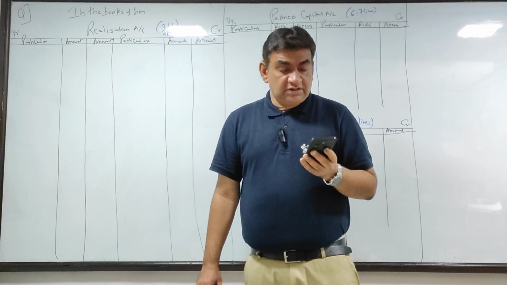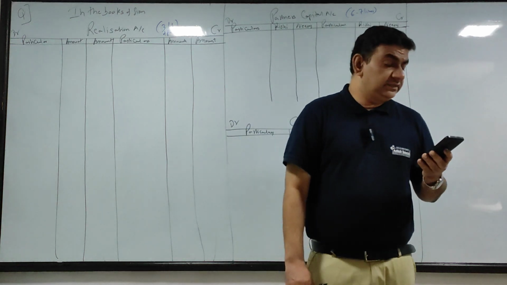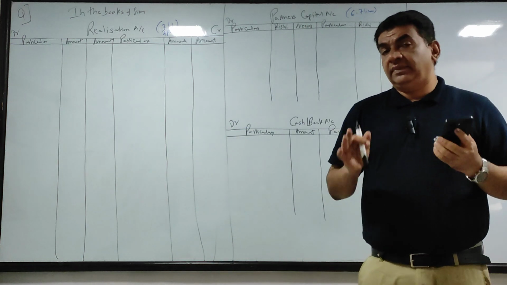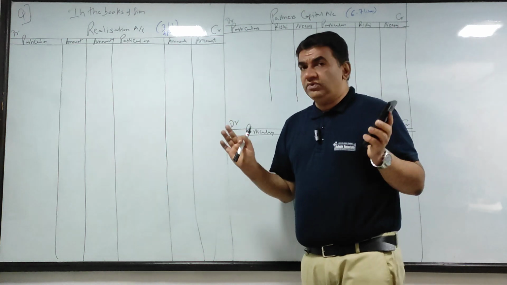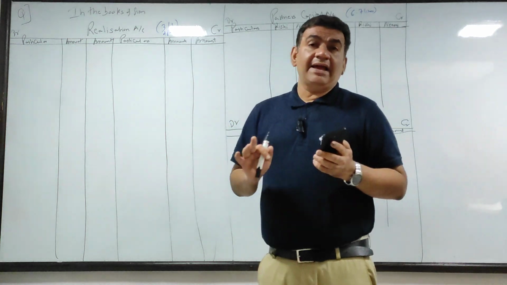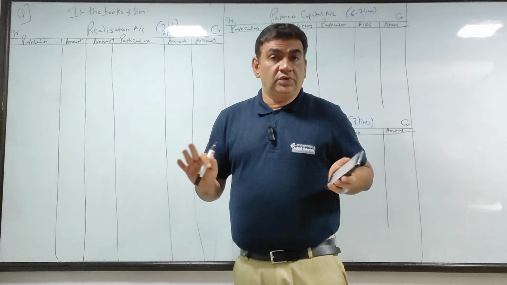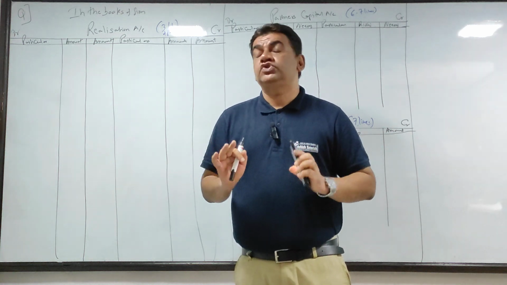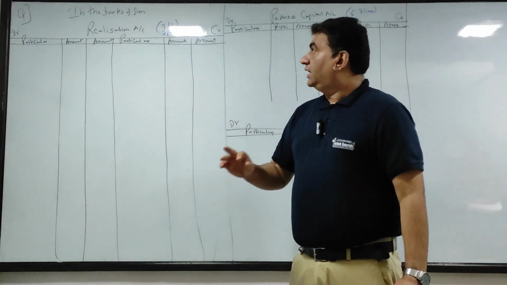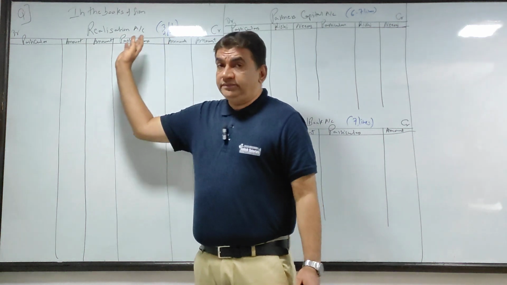Prepare necessary accounts to close the books of firm. Okay, now look. Can you see any partners' current account? No. Can you see on the liability side any partners' loan? No. There is no insolvency. So only 3 accounts. You will give the heading "in the books of firm".